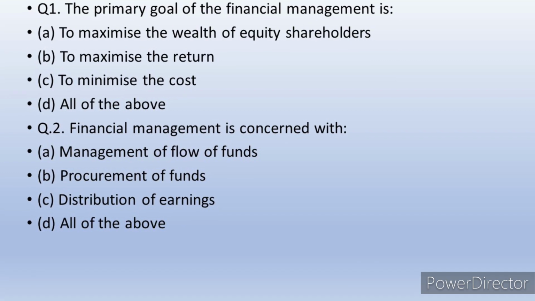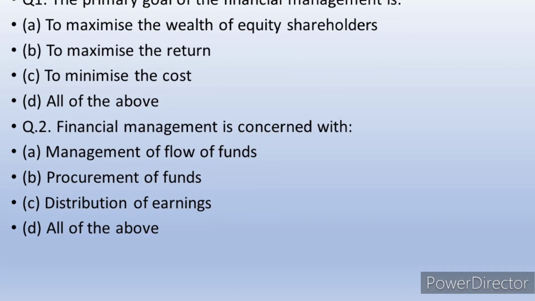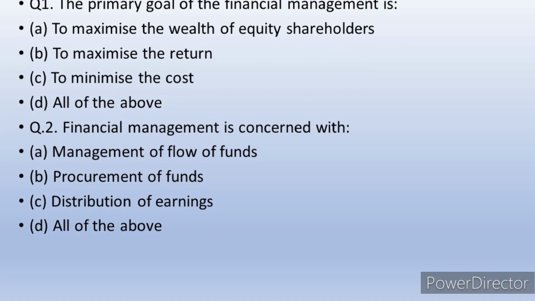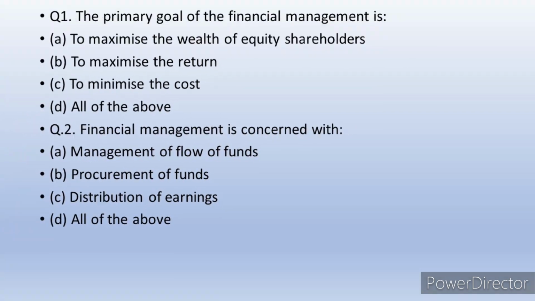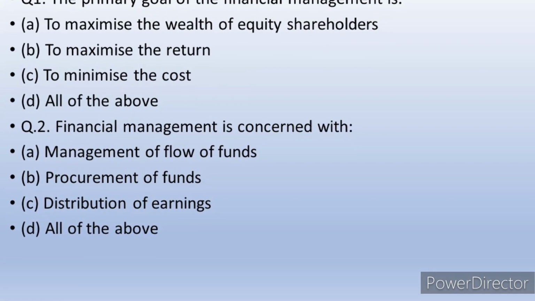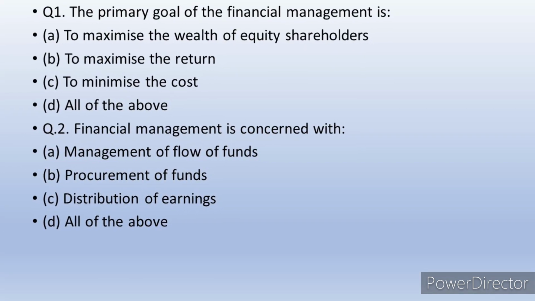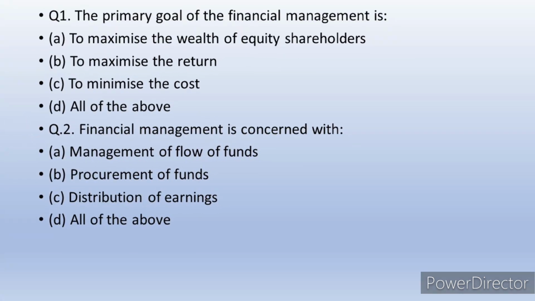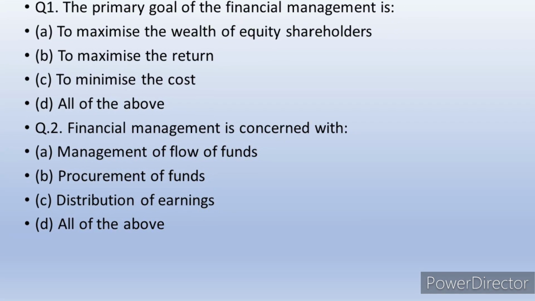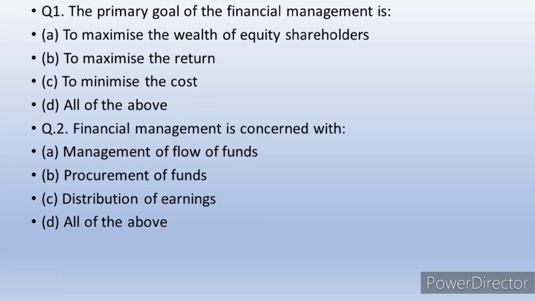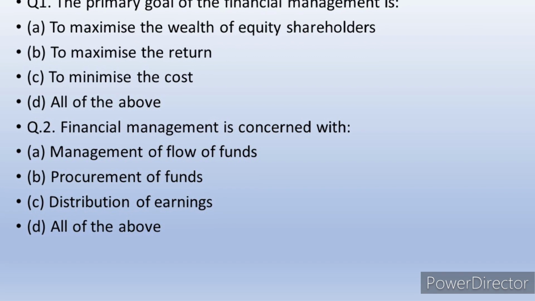Question 1: the primary goal of financial management is... The answer is A. Primary goal means the main, most important goal. The most important goal of financial management is to maximize the wealth of shareholders. The shareholders have invested their money and they should get a better, maximum dividend, and the market value of the shares must also increase.